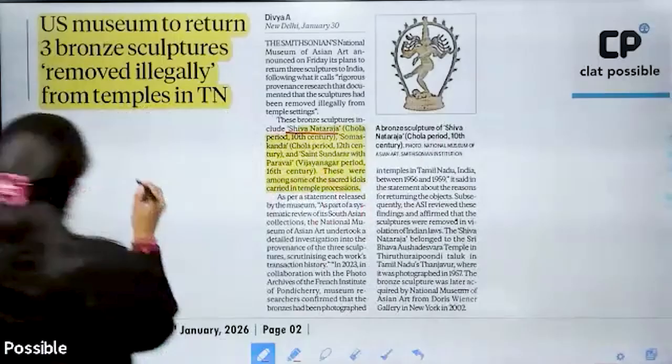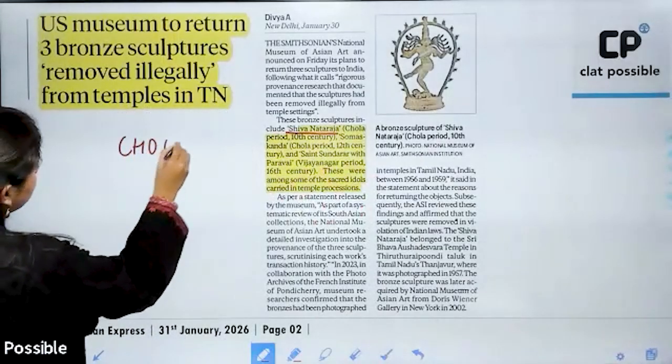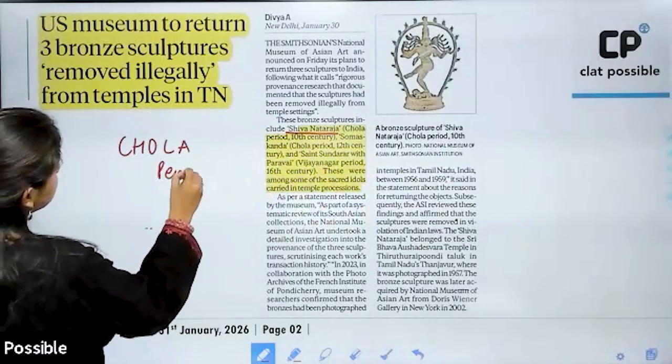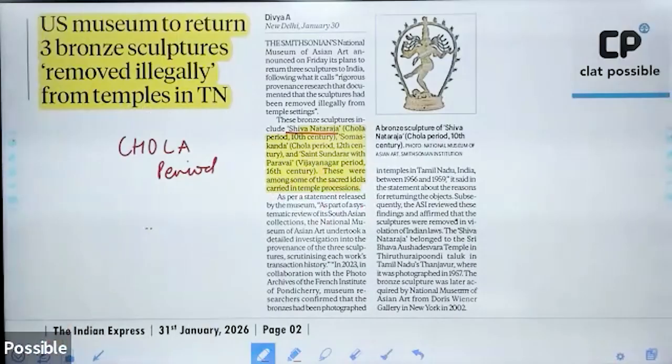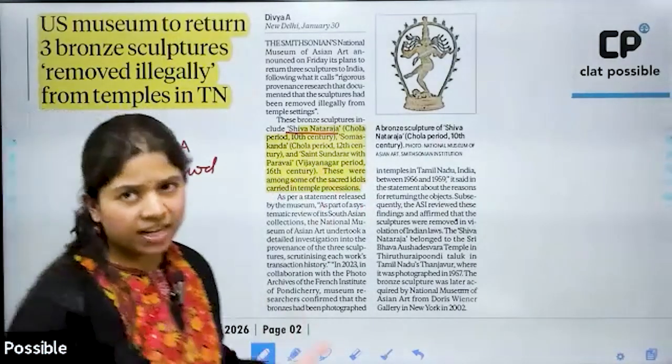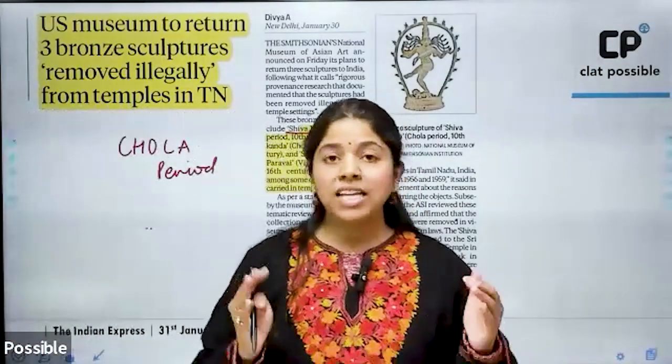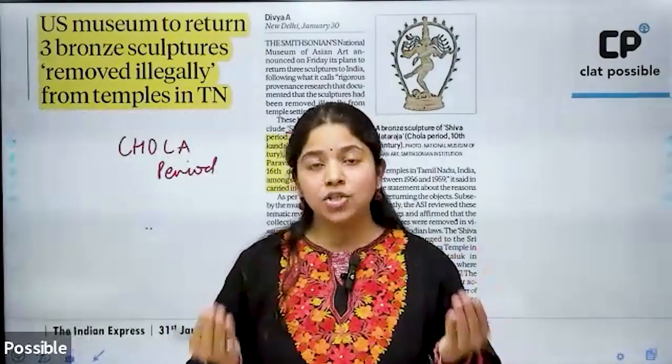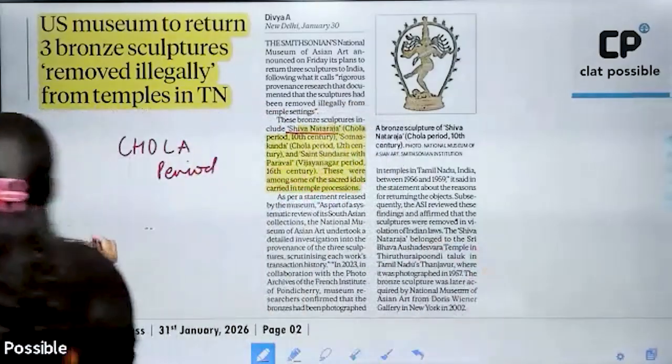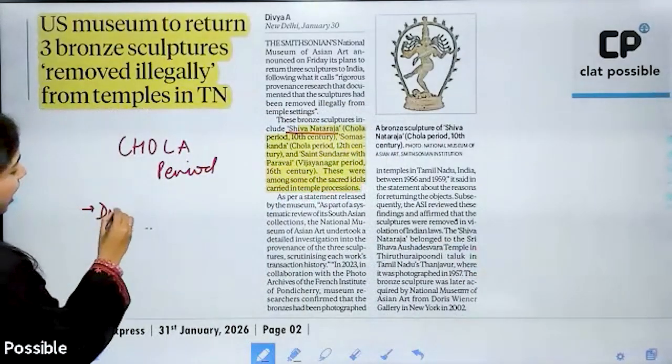Now the Chola period is actually distinguished for its specific art and architecture. And in terms of architecture, they did establish this entire temple architecture of South India, which is termed as Dravidian architecture.